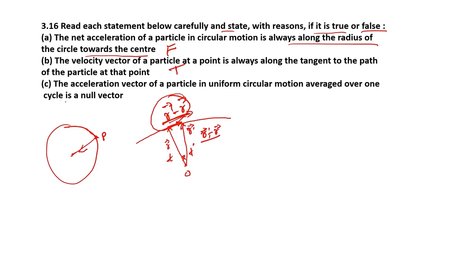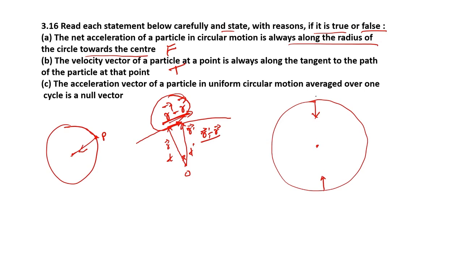Now the C part says that the acceleration vector of a particle in uniform circular motion averaged over one cycle is a null vector. We all know that in uniform circular motion the centripetal acceleration always acts towards the center of the circle. So at any point it is of the same magnitude and acting towards the center of the circle. Now for every point there is a counterpoint in the opposite direction.